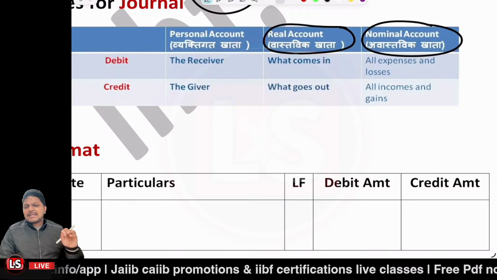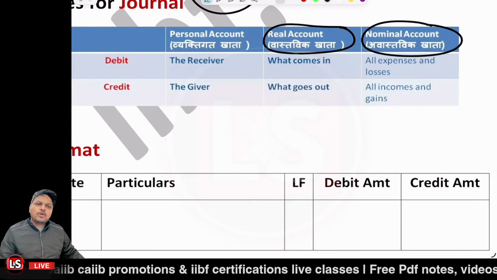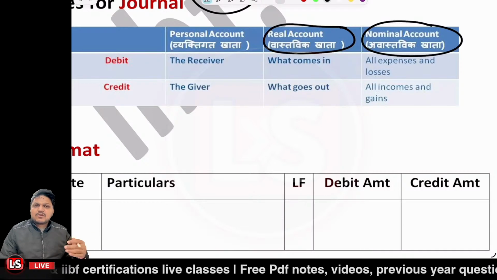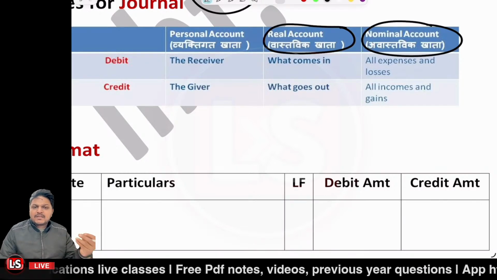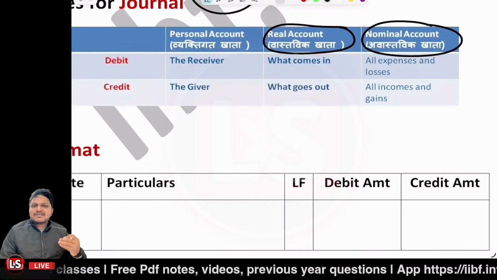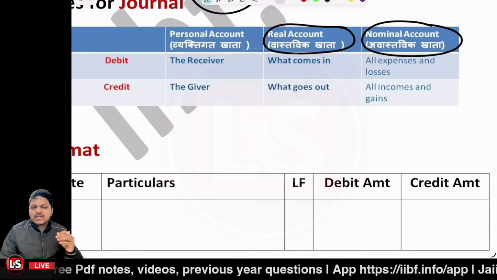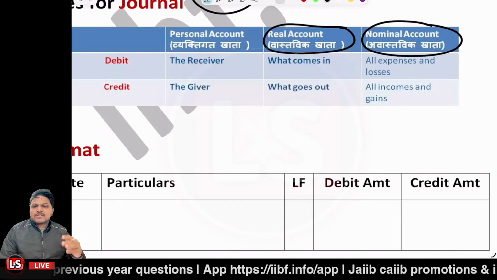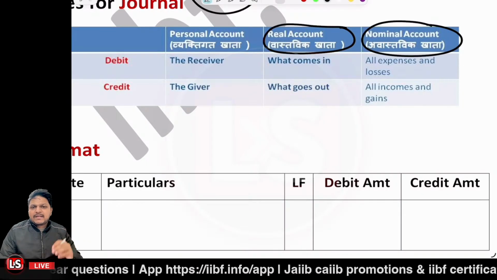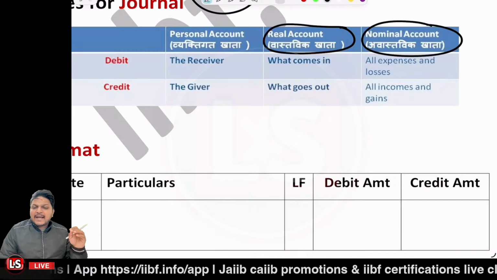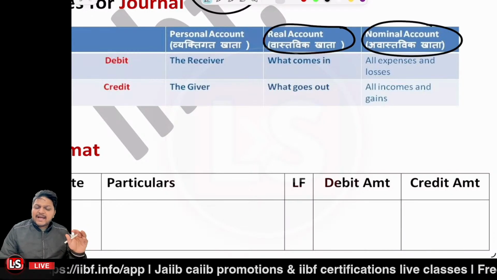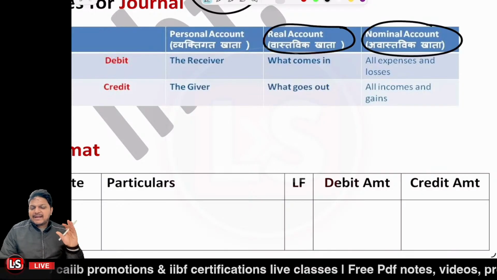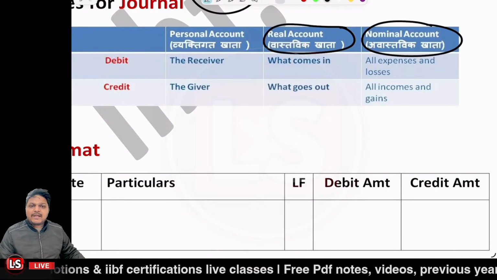Now in the previous video, I told you about the single entry system and the double entry system. The single entry system is not systematic, not scientific, but the double entry system is scientific and systematic. Whenever we do a transaction, there is a dual aspect: one leg is related to the debit side, the other entry is related to the credit side. I told you very clearly, so those concepts must be in your mind. So we have to follow these rules related to the accounts.